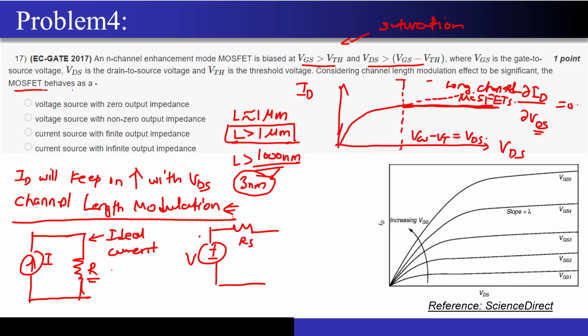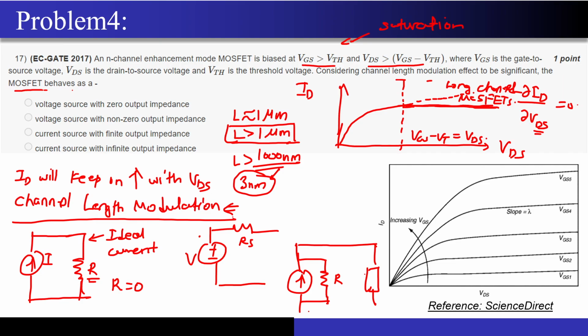R should be 0, or sorry, 0? Okay, let's try to understand this. If I make R equal to 0, so I want to put this current source, let's say this is my internal source resistance. I want this current source to deliver this current to some kind of load over here.